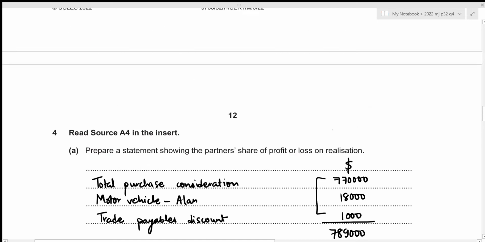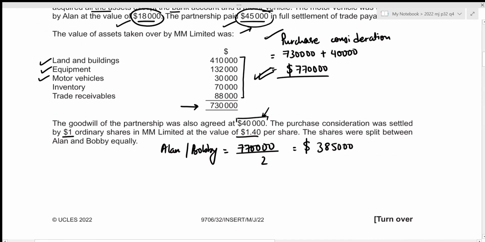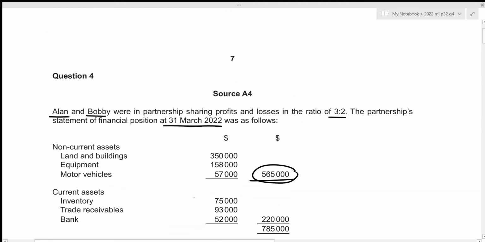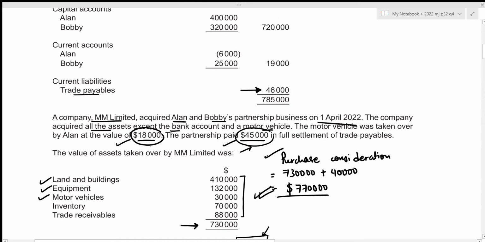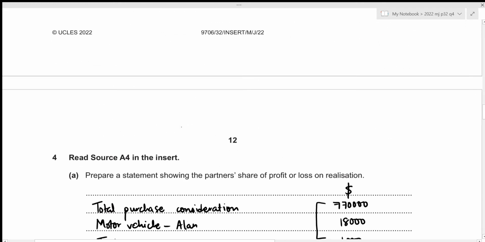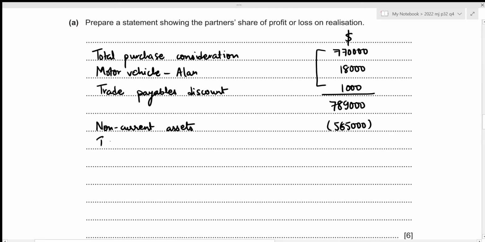Then we also know that other assets were taken over except for bank and the motor vehicle. Let's have a look. So that includes inventory as well as trade receivables of $75,000 and $93,000 respectively. And we do not include bank because we are clearly told that all of the assets except the bank account were taken over. Let's write it down. So now we have inventory and trade receivables, and inventory was $75,000, whereas trade receivables was $93,000.